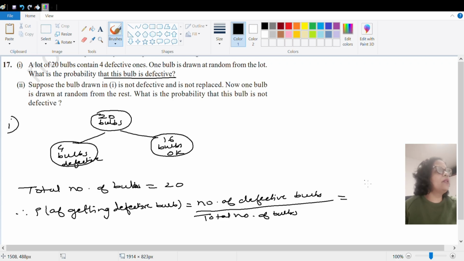The number of defective bulbs is 4 and the total number of bulbs is 20. So if you divide, it will come to 1 by 5. Okay. So let us go to the next question.